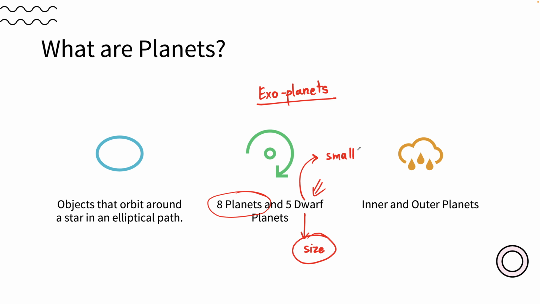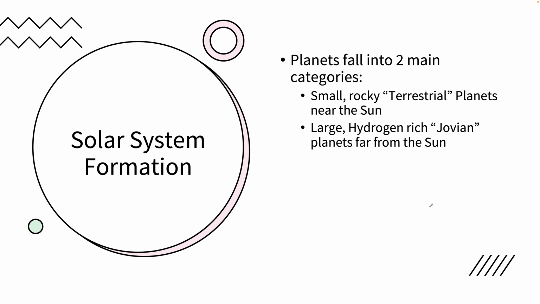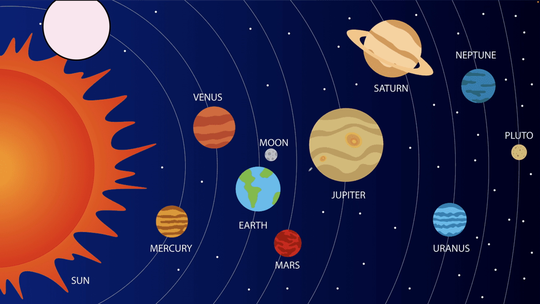Based on the position of the planets, they are divided into inner planets and outer planets. Inner planets include Mercury, Venus, Earth, and Mars. Whereas outer planets include Jupiter, Saturn, Uranus, Neptune, and we have Pluto as a dwarf planet.